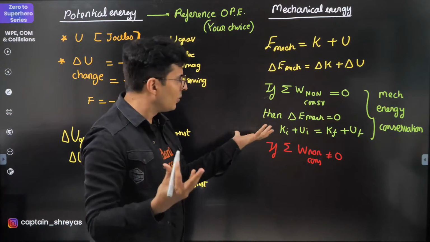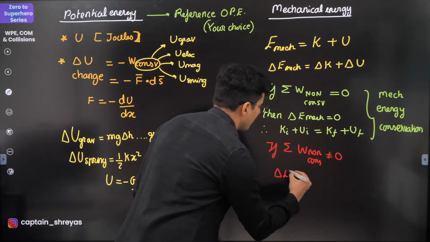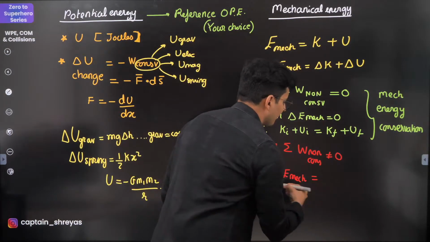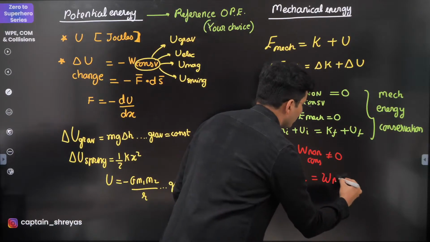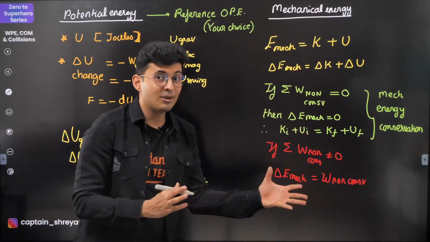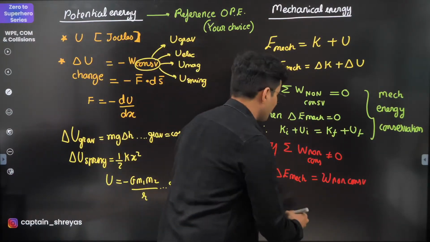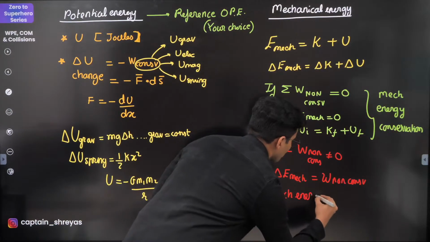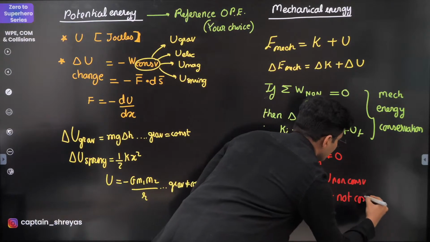Then just think of it this way: delta E_mech, whatever is the change in the mechanical energy, would have gone into the work done by those non-conservative forces. Those non-conservative forces will suck away the mechanical energy. It is not conserved. So here mechanical energy is not conserved.